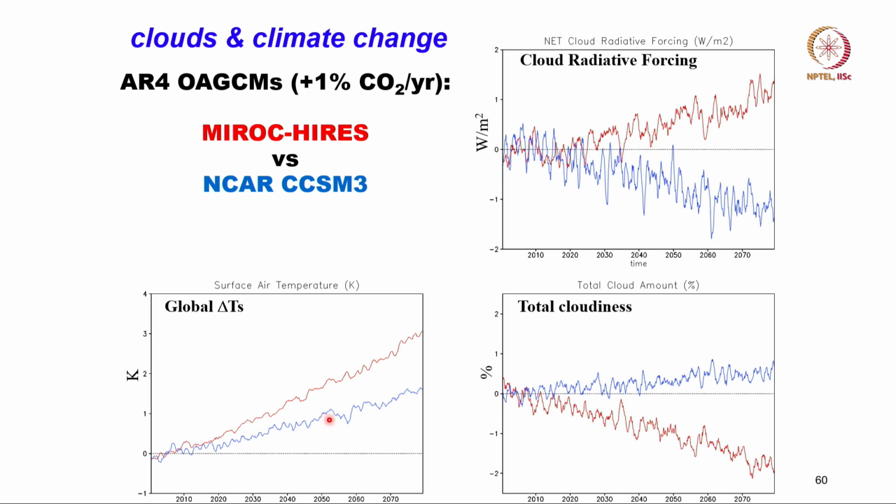Now, that problem has not been solved yet, because clouds come in a variety of forms. We have discussed that before: cirrus, cumulus, shallow, deep, and so the models are not capturing these clouds accurately, because models do not predict clouds from first principles. Because the model resolution is not very high, clouds are put in empirically in these climate models, and therefore, there is a large difference between different models which use different empirical data to model clouds.